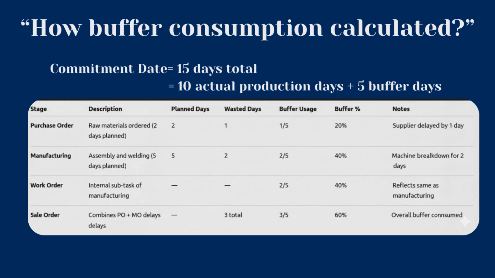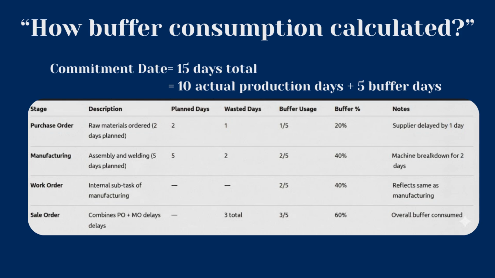Next, in the manufacturing stage, 5 days were planned for assembly and welding. Due to a machine breakdown, 2 days were lost here, increasing the buffer usage to 40%. Inside the work order, the same 40% buffer consumption is reflected automatically, since it's part of manufacturing.